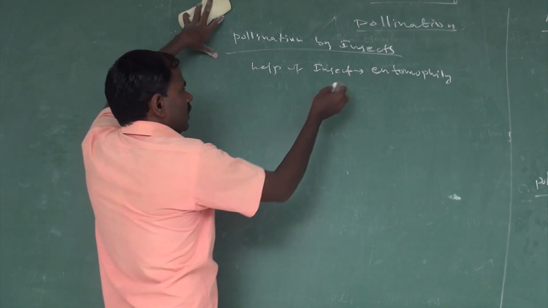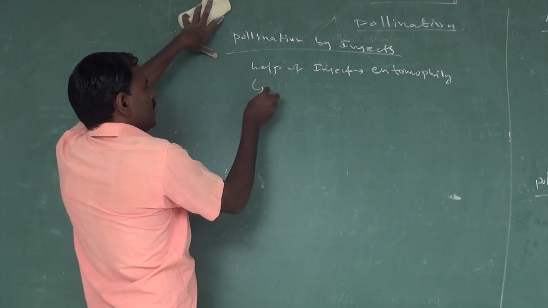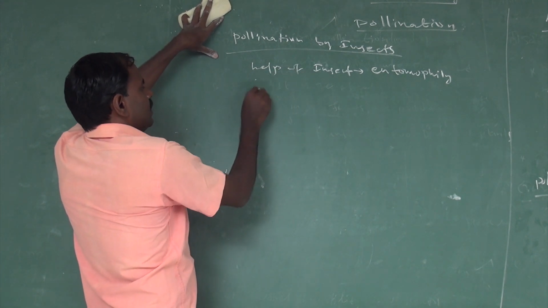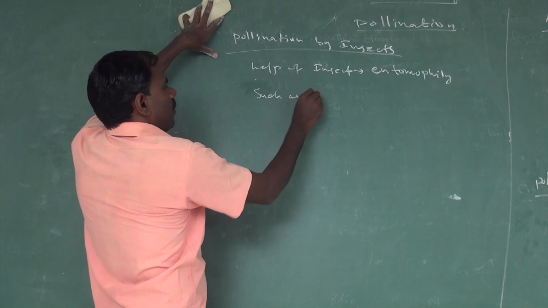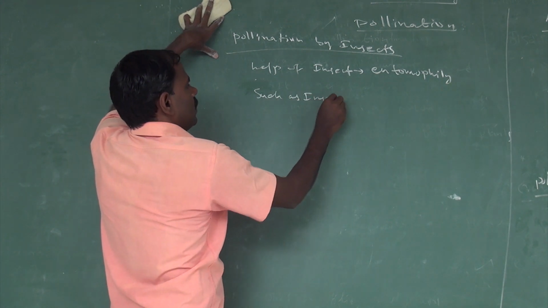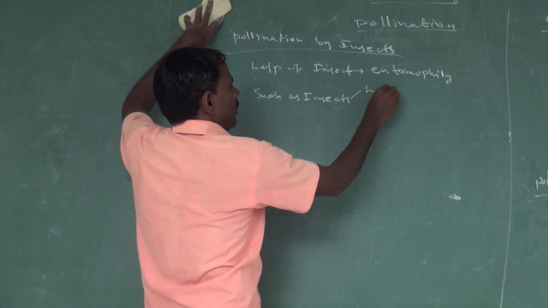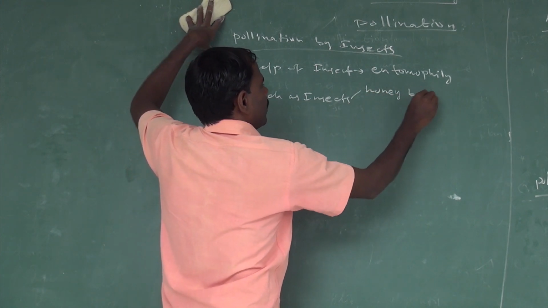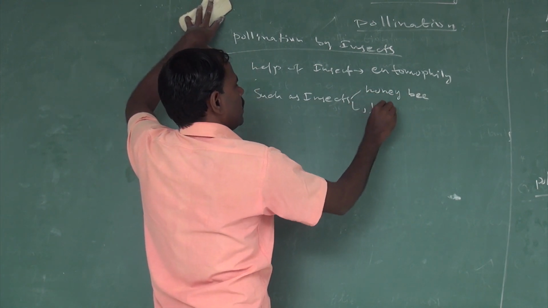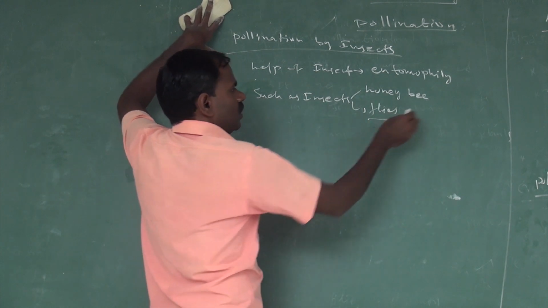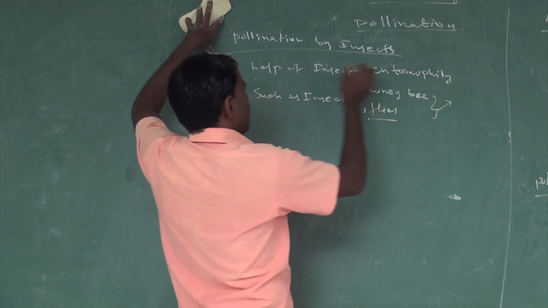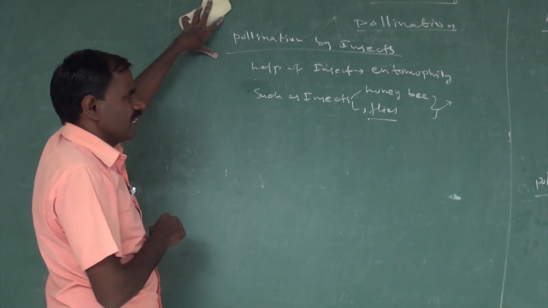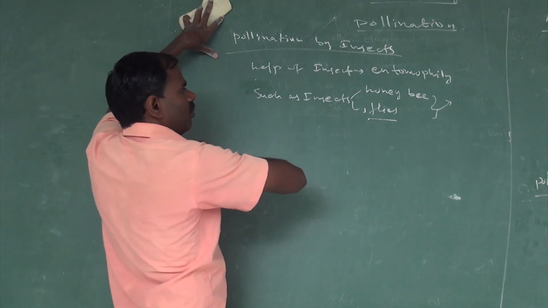Insects such as honeybees and flies are mostly the agents of cross pollination in the entomophily process.